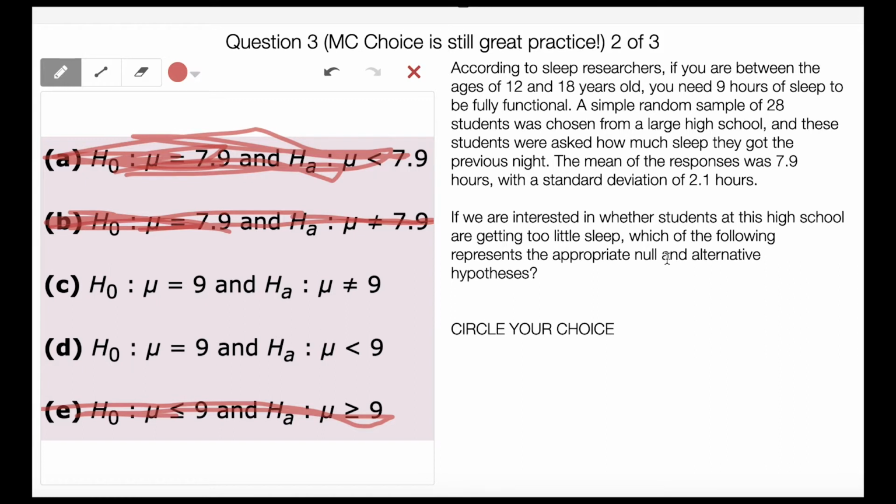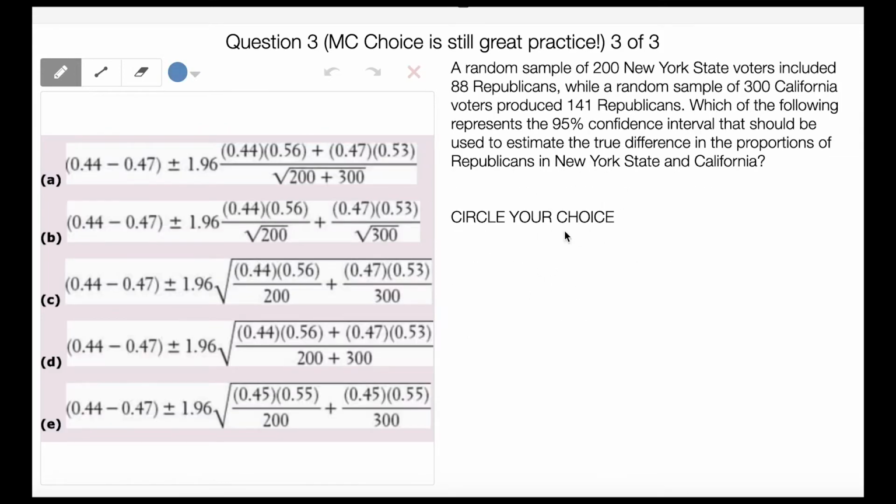So now it's down to here, but we are curious of too little sleep. So is it less than 9? So it's not equal to 9. Are they getting too little sleep? So the answer here is D. We're going to do this one on the paper. Let's do this one on paper.